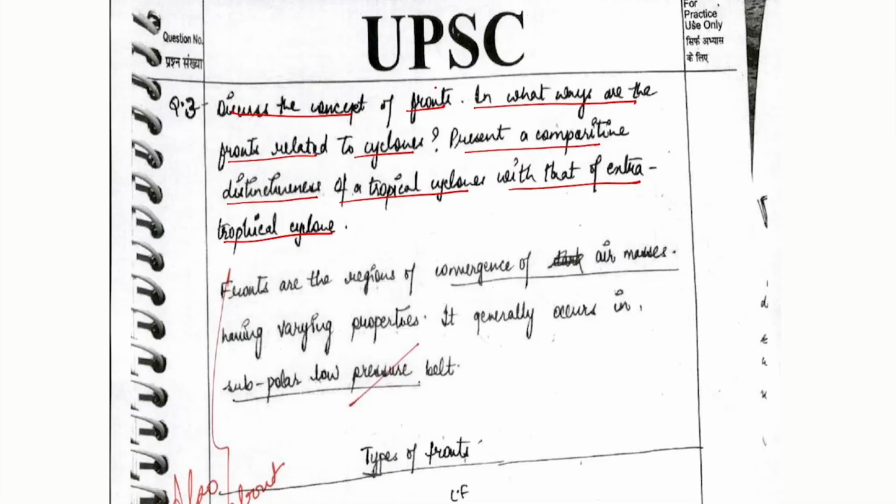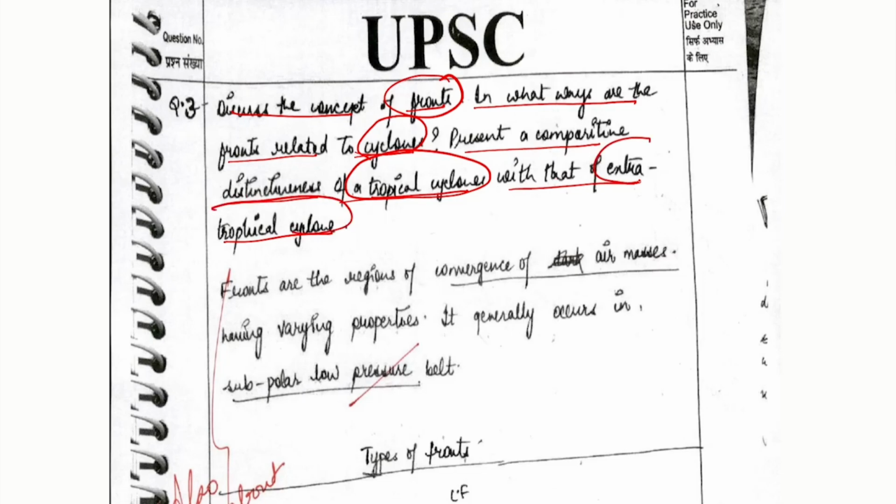First thing, we need to discuss the concept of fronts. Fronts are basically two different masses of air having contrasting characteristics with respect to temperature, presence of moisture, and the areas covered by them. After that, the demand says, in what ways are they related to cyclones. Now, fronts play a quite important role in the formation of extratropical or temperate cyclones, which we need to see in the answer. Now, present a comparative distinction of tropical cyclones with that of extratropical cyclones, which is being asked here.